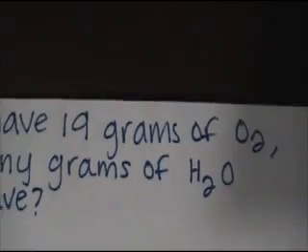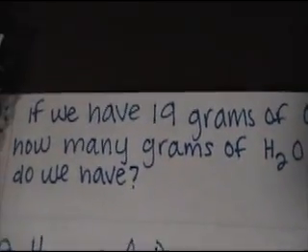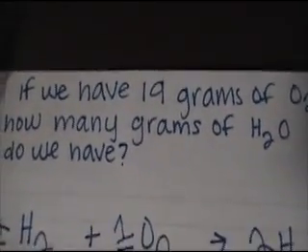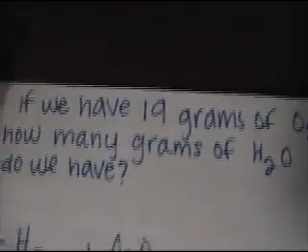We know that we have 19 grams of O2, and we're trying to figure out how many grams of H2O we have. So we're going to do this through dimensional analysis. First off, we're going to write that we have 19 grams of O2. Always remember to write the units. We're changing this to moles, so we're going to write moles next to it.